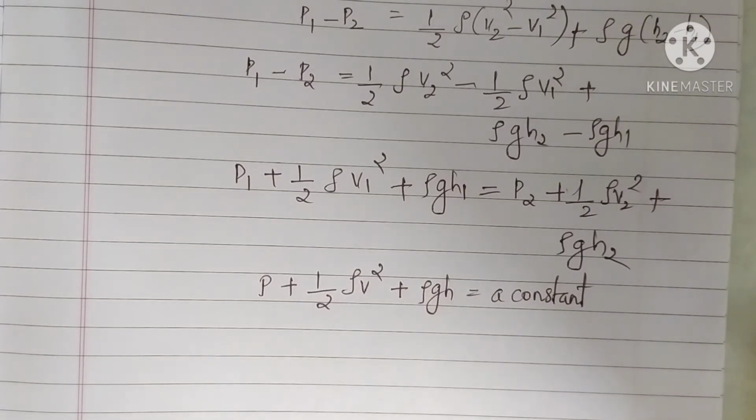Isn't it? Starting we wrote this equation. Do you remember? According to a statement, we wrote the equation P plus half rho V square plus rho GH is a constant. So in order to prove that, we took a tube having two areas of cross section, two velocities, and we considered a time interval delta t, for which you are considering a length given by v1 into delta t.